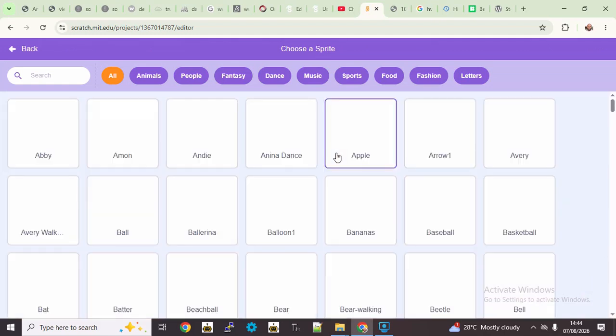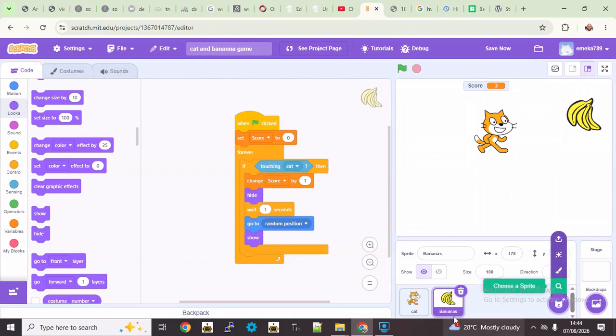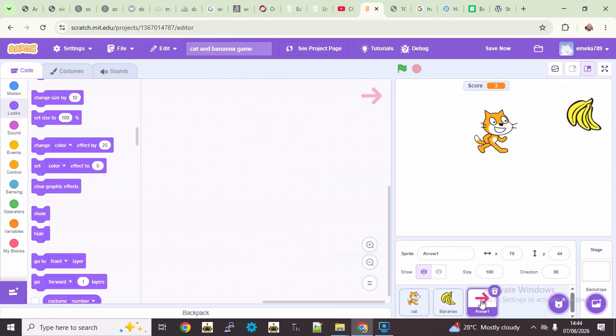So there's this sprite that is arrow. So you see arrow 1. Yeah, so just click on arrow 1. Good. So we're going to need 4 arrows. So we can duplicate the arrows.